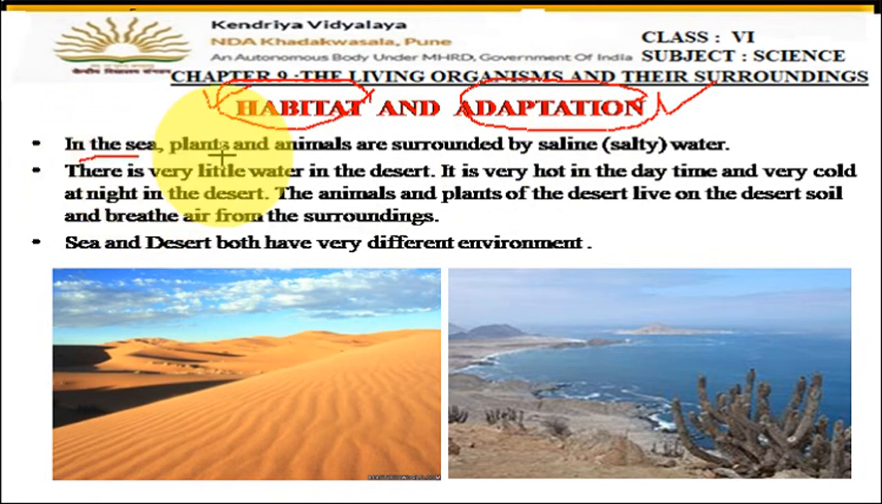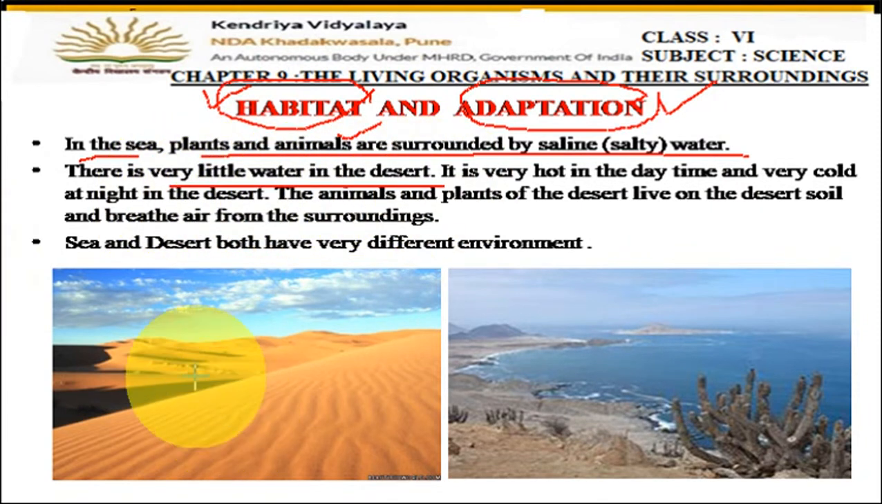Like in the sea, plants and animals are surrounded by saline water. Okay, saline water means salty water. So in the sea areas, all the plants and all the animals living in the sea are surrounded by salty water. Sea water contains lots of salts and minerals, so that water is completely salty. But there is very little water present in the desert areas. Both the areas are shown here in the pictures, a desert area and a sea area.